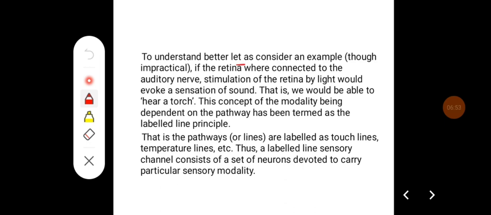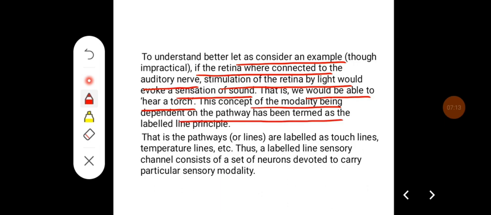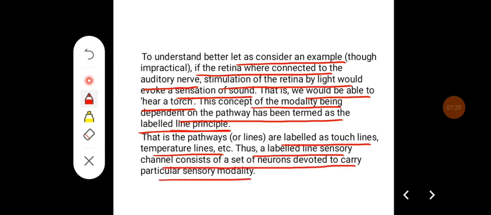To understand better, let us consider an example. If a retina were connected to the auditory nerve, the stimulation of the retina by light would evoke a sensation of sound. That is, we would be able to hear a torch. This concept of modality being dependent on the pathway has been termed as labeled line principle. The pathways are labeled as touch lines, temperature lines, etc. Thus, labeled sensory channels consist of a set of neurons devoted to carry a particular sensory modality.